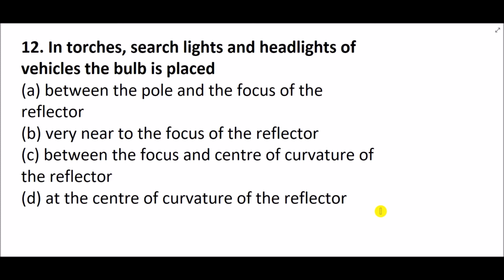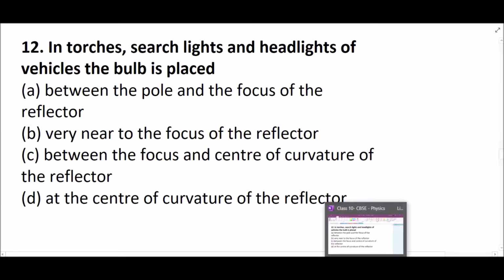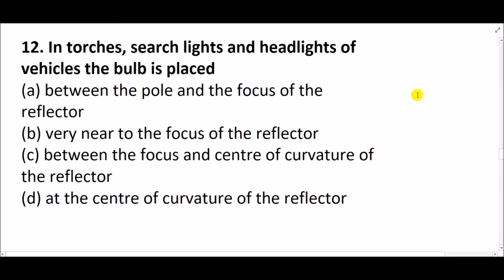Any object which is kept at the focal point of a concave mirror, the light beam will go parallel to the principal axis. Let's see how it works.